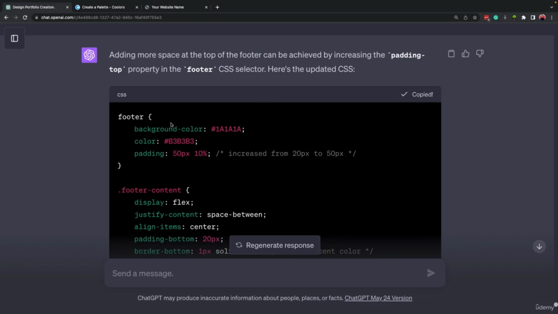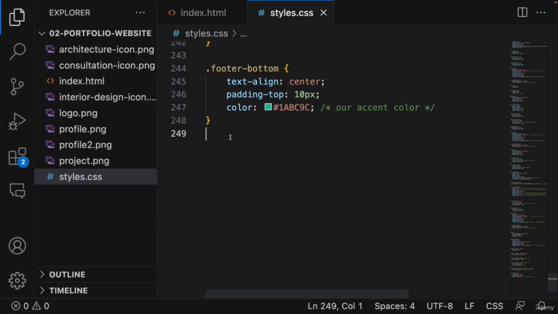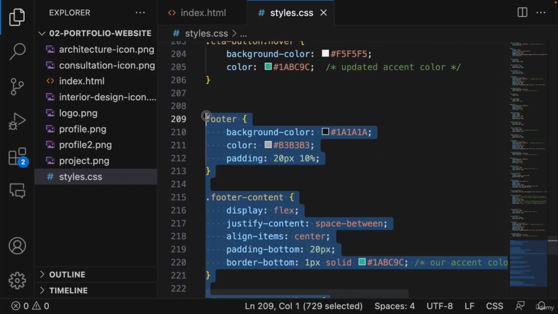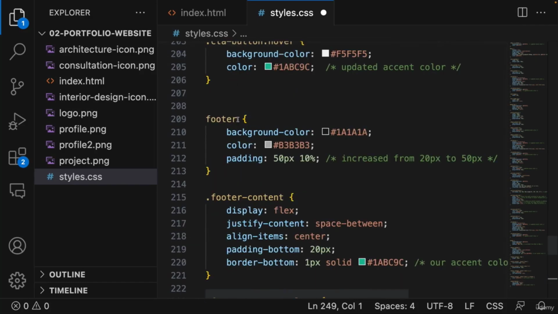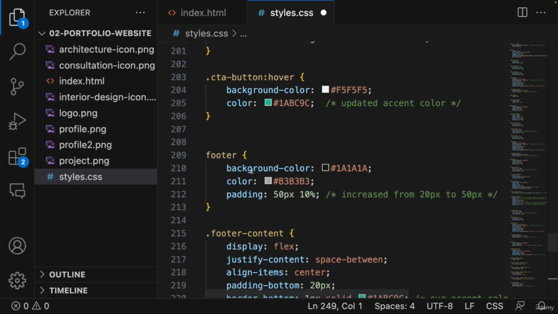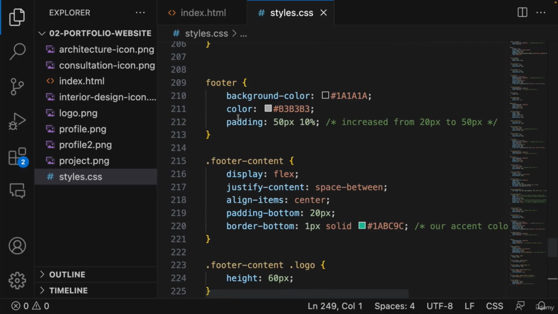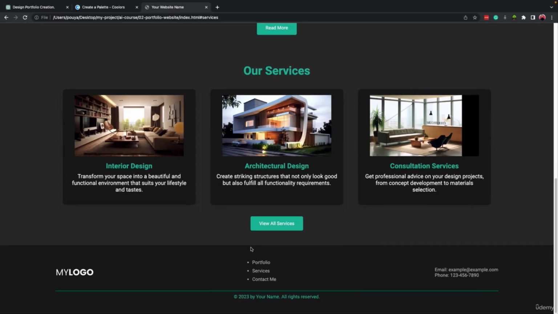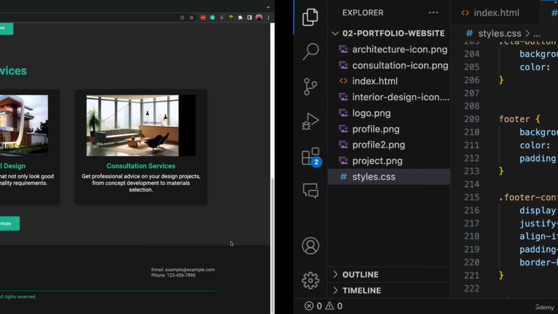So I'm going to copy the CSS code, come here, grab all of the CSS code it wrote for the footer, and replace it. Right, here it is. Let's save this, and let's come to our website, refresh, and now we have a little more space here, but it's not enough.